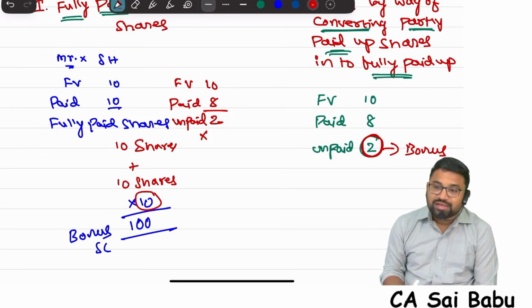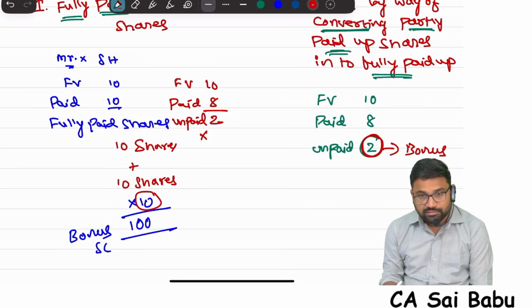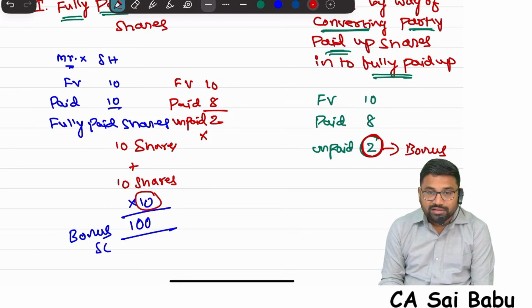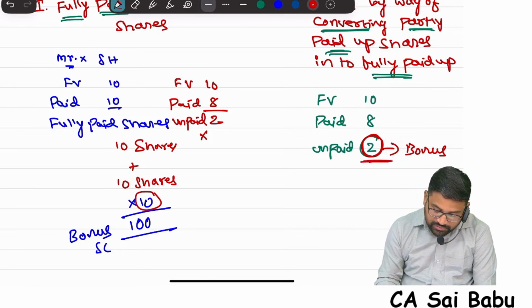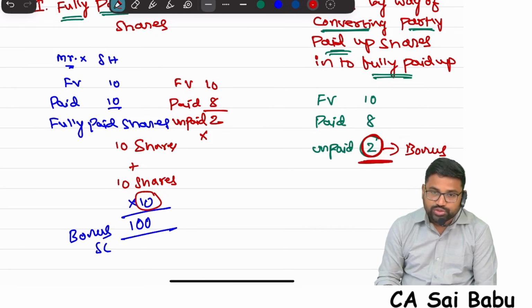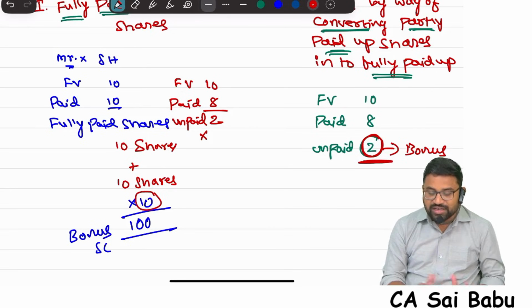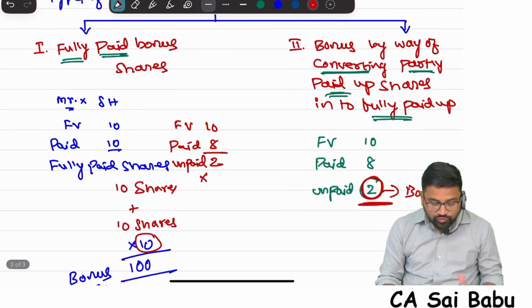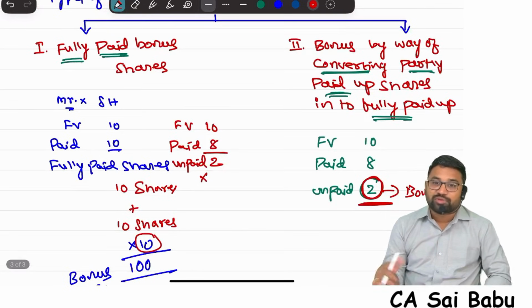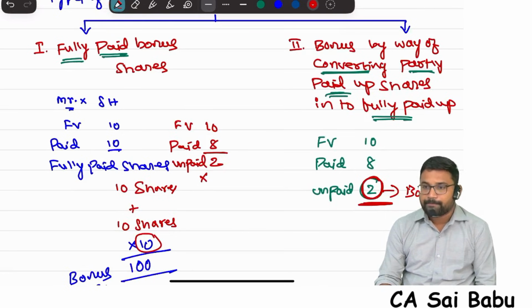But to convert the partly paid into fully paid, the second category, this is allowed. This 2 rupees unpaid portion, bonus can be given separately. This is different. If you want to give fully paid bonus shares, first of all the share must be fully paid.